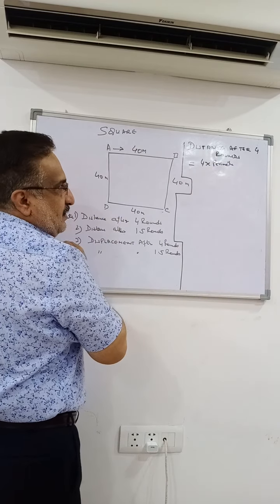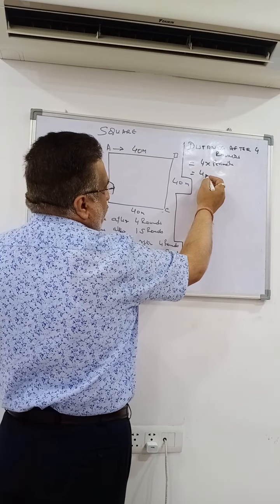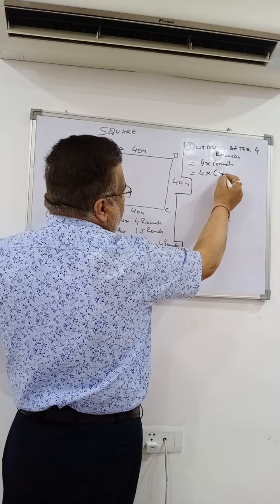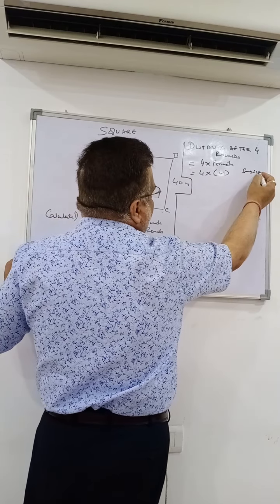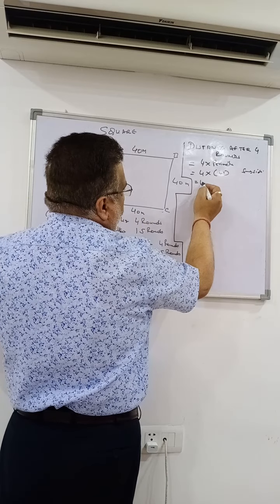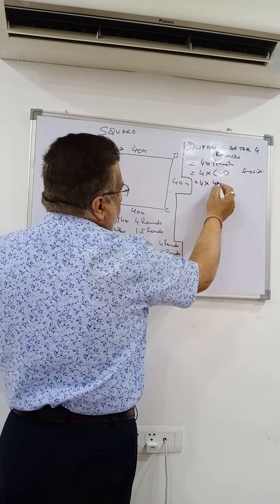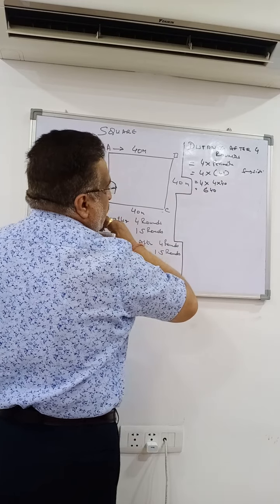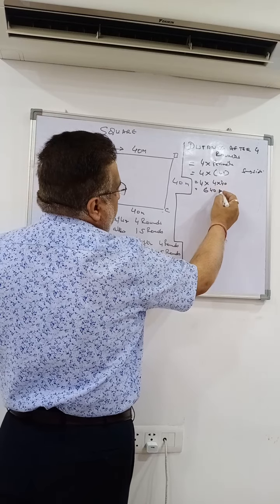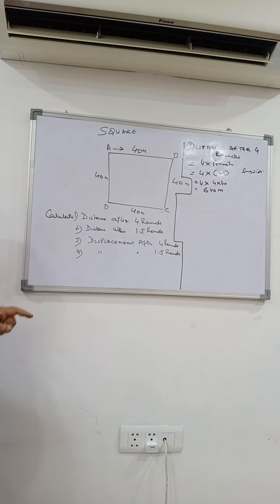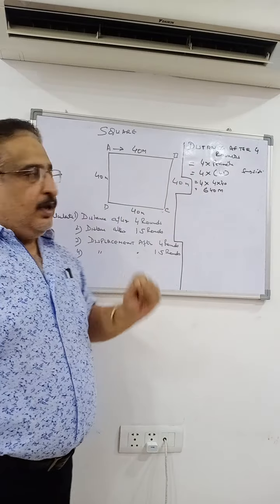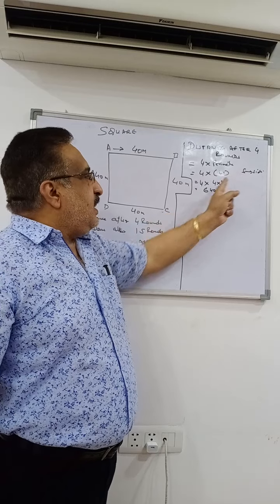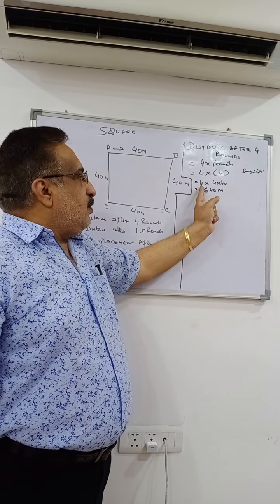Perimeter is 4 into S, where S is the side of the square, so perimeter is 4 into 40, which is 160 meters. Distance after 4 rounds is 4 into 160, which is 640 meters.